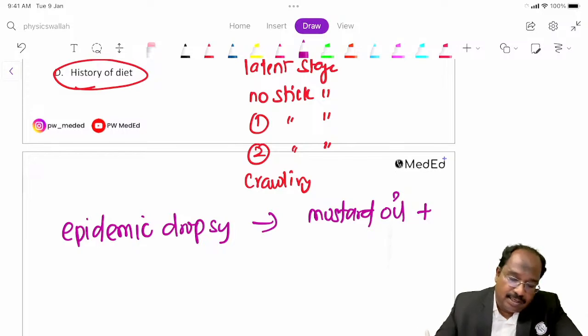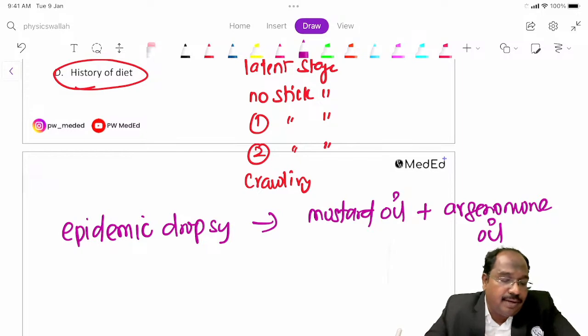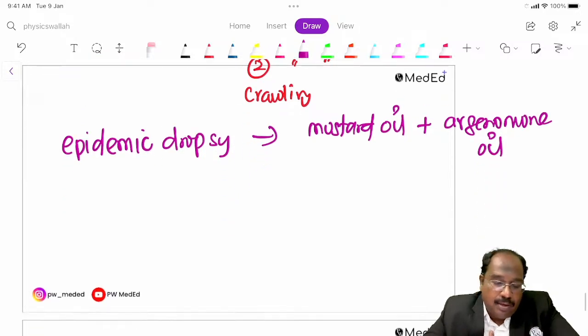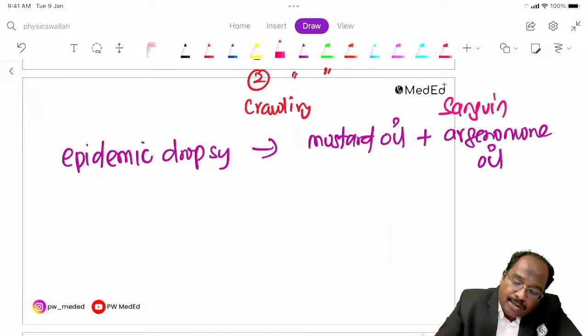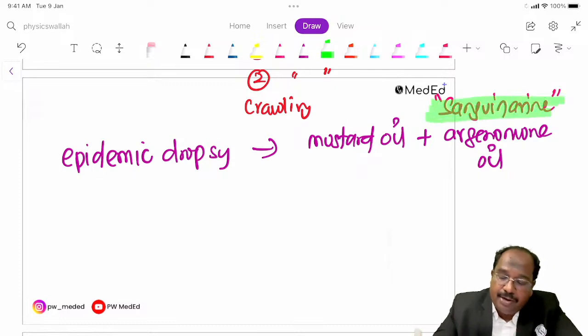This argemone oil contains a toxin called sanguinarine. So this causes epidemic dropsy, guys.